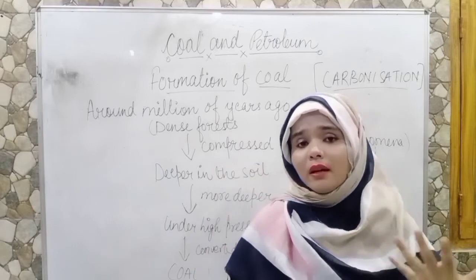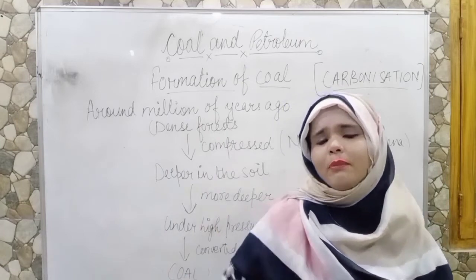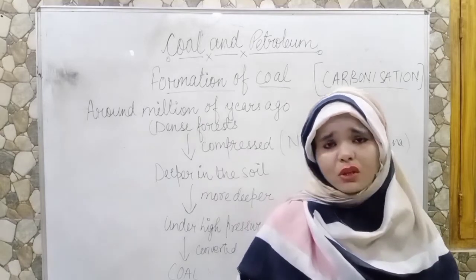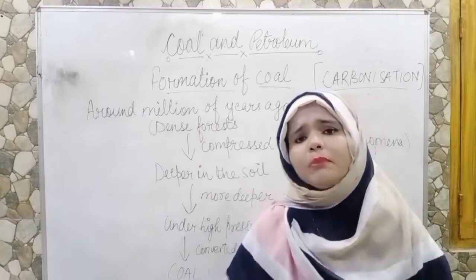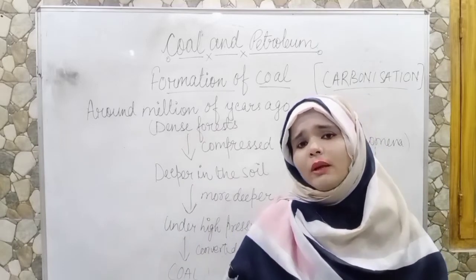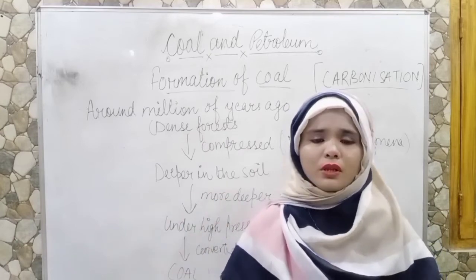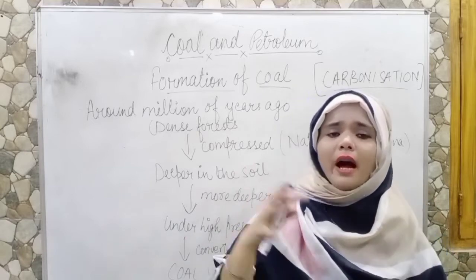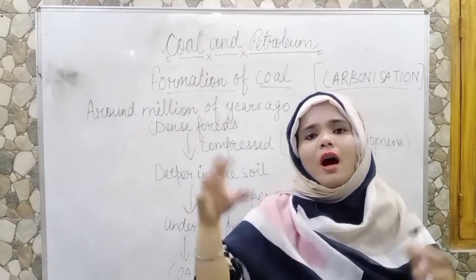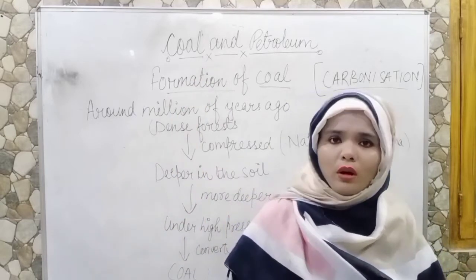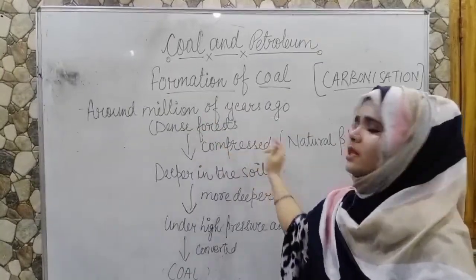Over millions of years they went deeper and deeper, and as they went deeper, high pressure and high temperature built up, and under this high pressure and high temperature, these dense forests got converted into coal.